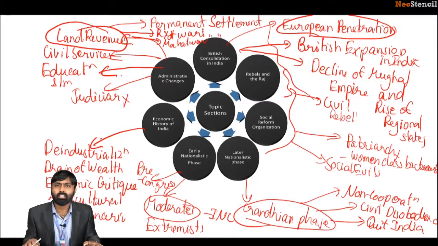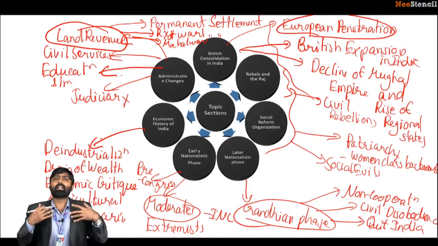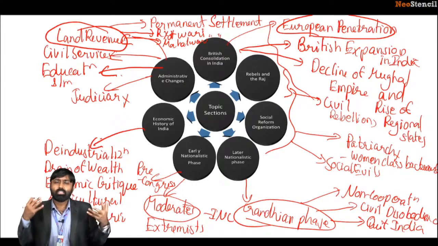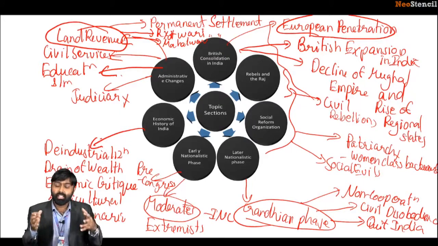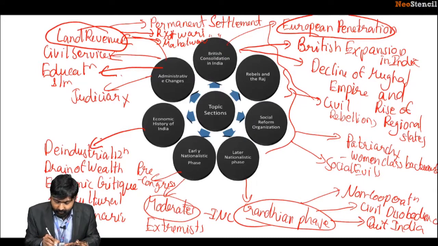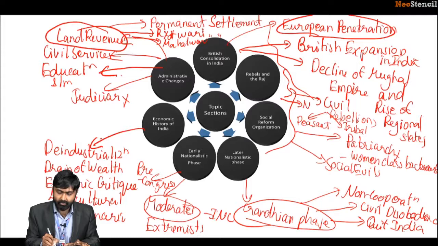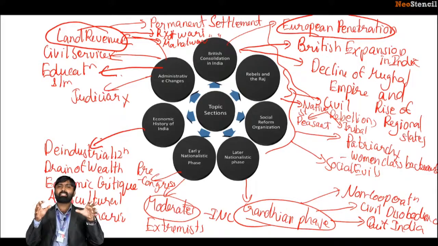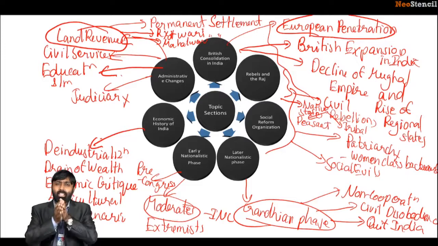Now, what are civil rebellions? Us, normal civilians, taking up arms against the British. Civil rebellions can be roughly classified into three: peasant rebellions, tribal rebellions, and sometimes you can also bring in the rebellions of native states under this category, or you can leave it out. Certain native states decided to rebel against the British Raj. Ultimately, all this culminated, in the first phase at least, in the revolt of 1857.